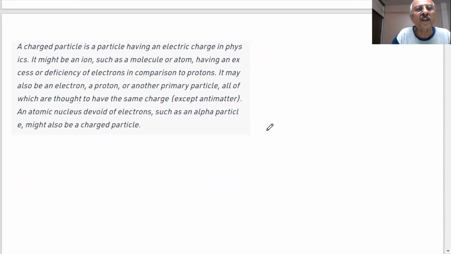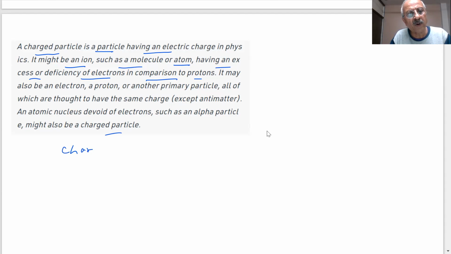What is a charged particle, student? When I say a particle is charged, what does it mean? A charged particle has an electric charge. In physics, it might be an ion, such as a molecule or atom, having an excess or deficiency of electrons in comparison to protons. It may also be an electron, a proton, or another primary particle, all of which are thought to have the same charge, except antimatter. An atomic nucleus devoid of electrons, such as an alpha particle, might also be a charged particle.